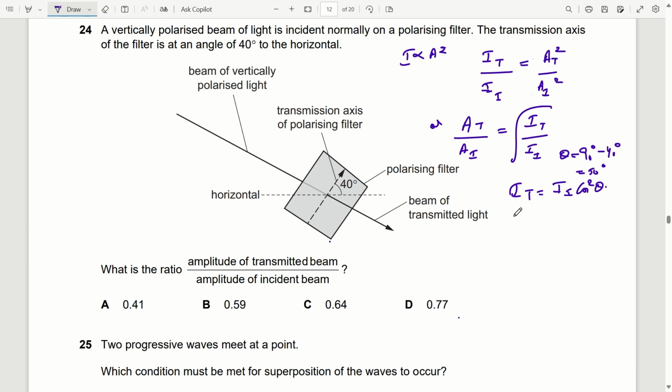So this will become amplitude transmitted by incident will become the square root of I cos squared 50 degrees divided by incident intensity. So it will be the square root of cos squared 50 degrees. So it will come out to be, on solving, 0.64.